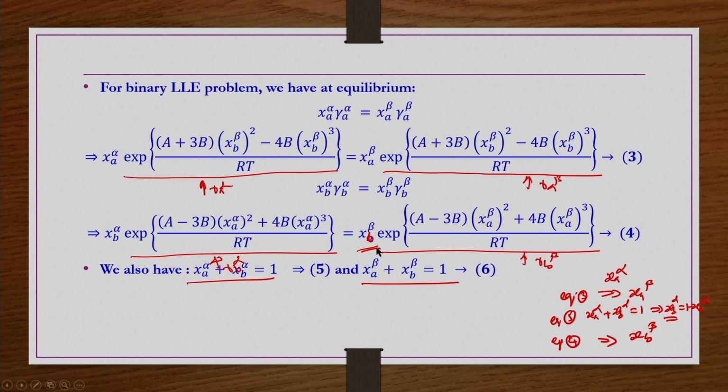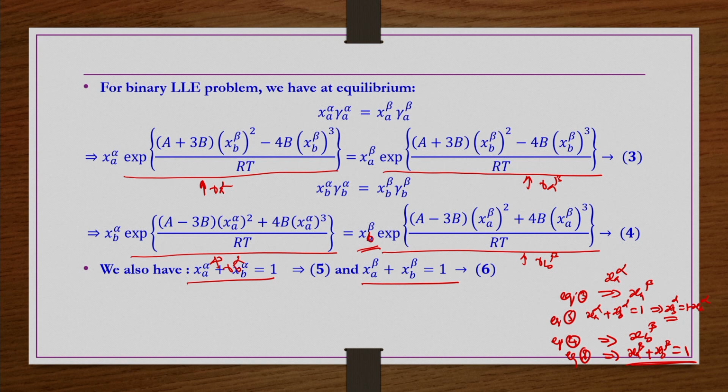Once you have this X B beta by solving equation number 4, then you take equation number 6 for cross checking whether X A beta plus X B beta gives 1 or not. If the summation is coming close to 1, then the assumed X A alpha is correct, and the obtained X A beta and X B beta are also correct. They are the solution.